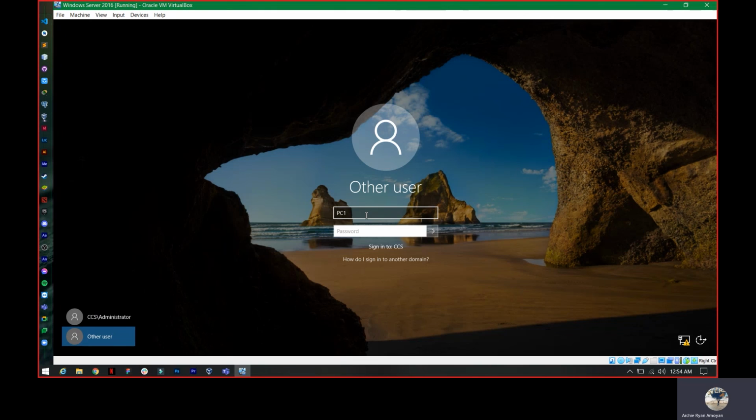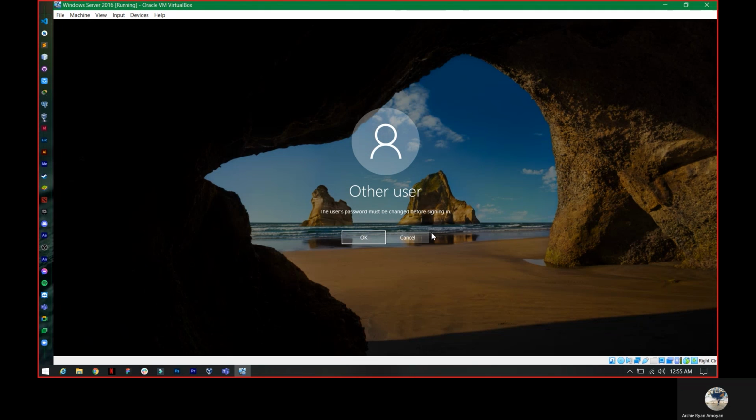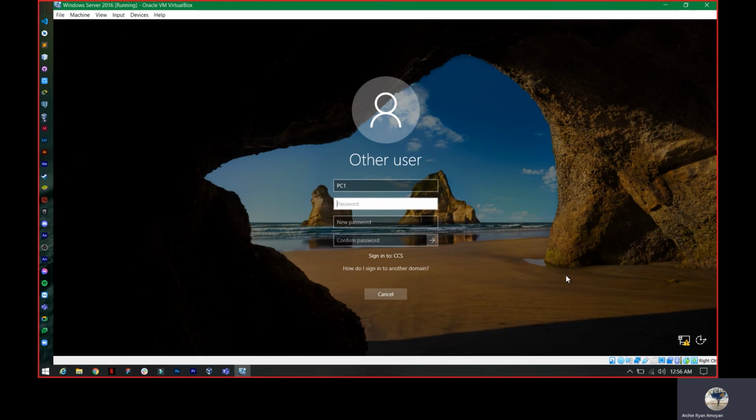Let's input the password that we created. Right, there is a notification: the user's password must be changed before signing in. What we're going to do is click OK. All right, the machine commands us to change the password.